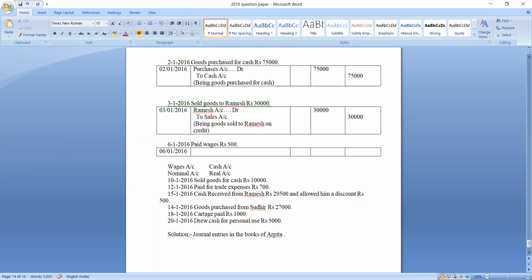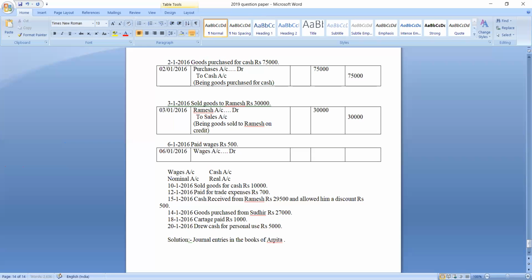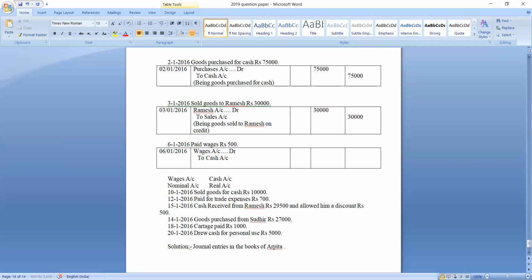Paid wages. Wages are expenditure. So according to nominal account, wages expenses should be debited. Since wages are expenses, which account should be debited? Wages account should be debited. So wages account debit, to which account? To cash account. Why should cash account be credited? Because cash is a real account and the credit rule of real account is credit what goes out. So when you paid wages, cash goes out of the business.